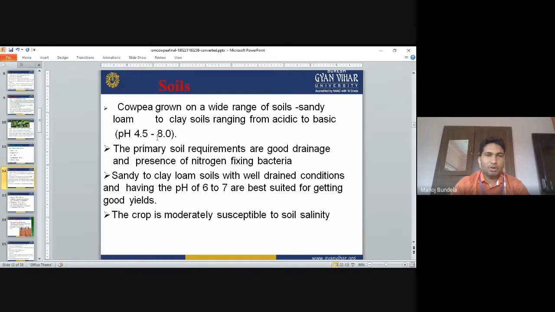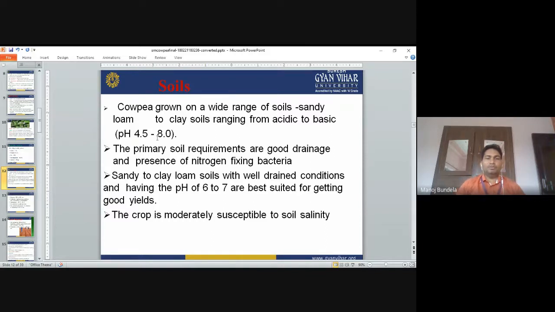Soil: cowpea is grown on a wide range of soils, from sandy loam to clay, ranging from acidic to basic. The pH is 4.5 to 8. It is mainly grown in sandy loam to acidic soil. The primary soil requirements are good drainage and the presence of nitrogen-fixing bacteria.